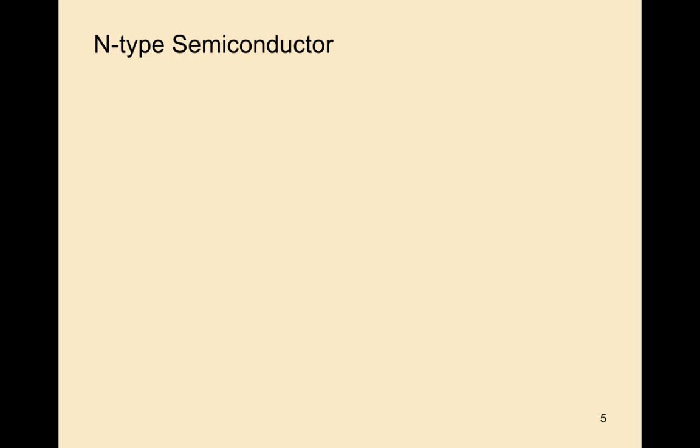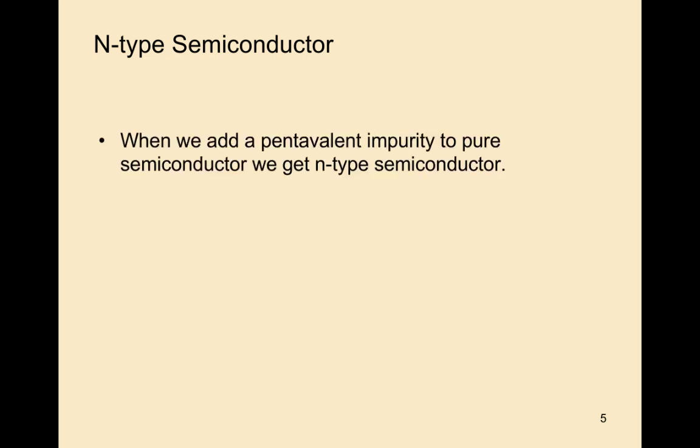In extrinsic semiconductor, the first type is n-type semiconductor. When we add a pentavalent impurity to pure semiconductor, we get n-type semiconductor. For example, arsenic is the pentavalent impurity atom that is added to pure silicon.